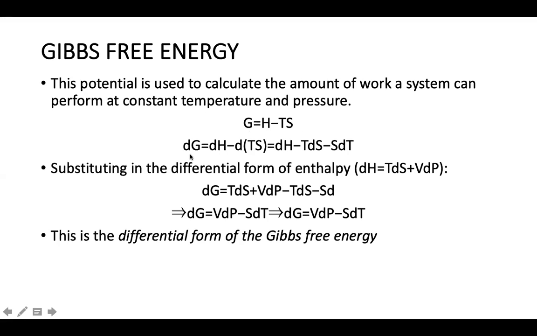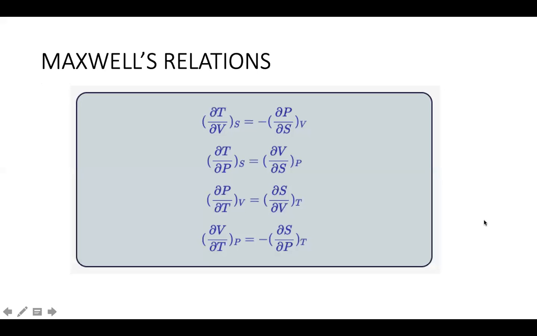So dG, just differentiate it, you're getting this term, simplify it, and then we'll substitute the equation dH is equal to TdS plus VdP from the previous one. We'll take the value of dH like this, put it here in dG, and then this is the last equation, dG is equal to VdP minus SdT. This is the differential form of Gibbs free energy. Okay. So after finishing these four thermodynamic relations, we have Maxwell's relations with respect to these thermodynamic relations.